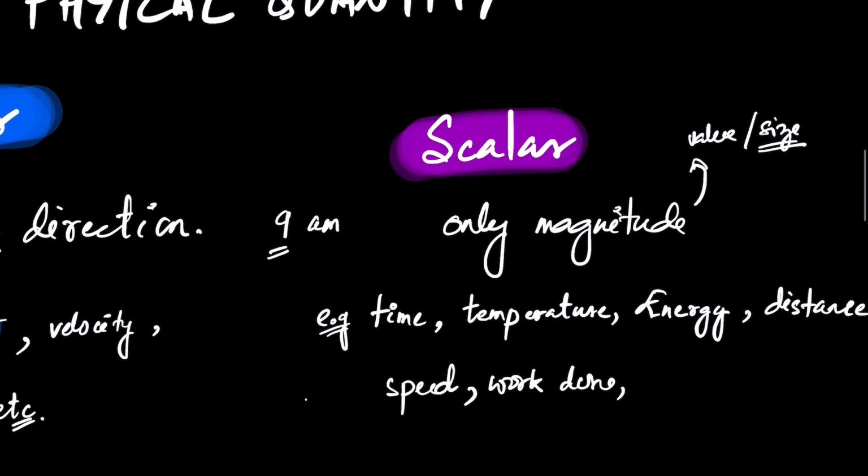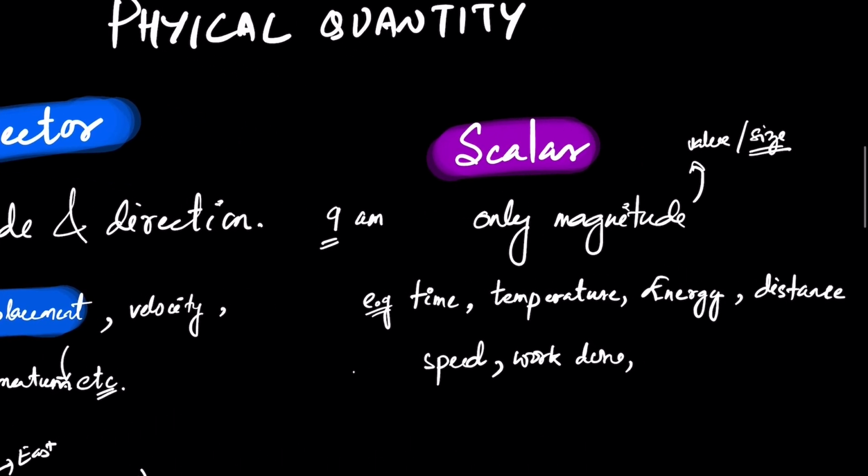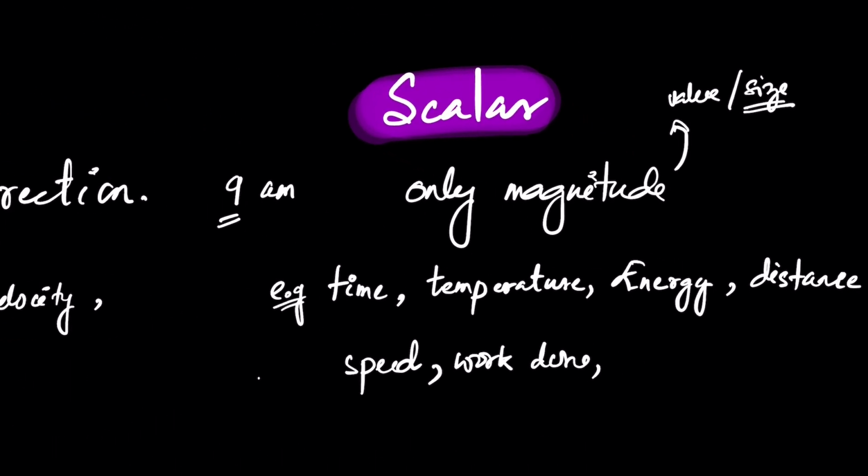Okay, these are examples. You can give mass as a common example, like a mass of 2 kg. We don't say a direction for that. Mass is nothing but mass, not weight. In my earlier video I explained the same, so please go back and watch it so that you'll know the difference. Mass is a scalar quantity. We don't need direction. It simply indicates how many particles, the number of atoms, are present there. So mass is a scalar quantity.